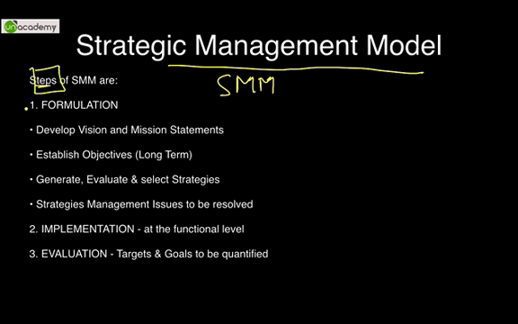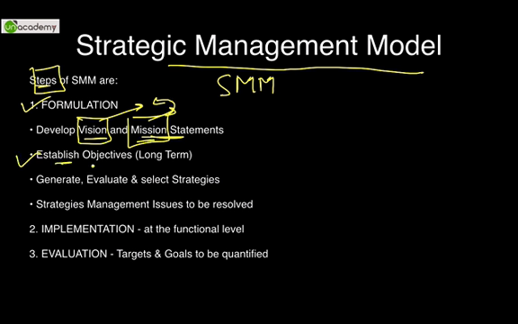So the first step is formulate a proper strategy. A strategy can be formulated if you develop a vision and a mission statement. These two words we are going to understand thoroughly in our next lecture, vision and mission. To give you only an insight, vision means where you want to be, mission means how or what is your current mission in order to reach to our vision. So vision, when expressed, turns into a mission.